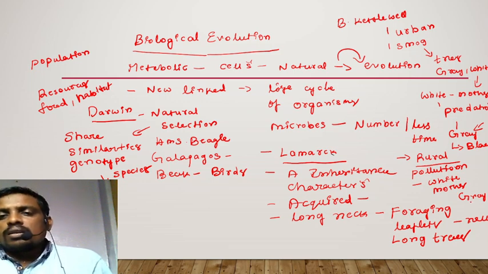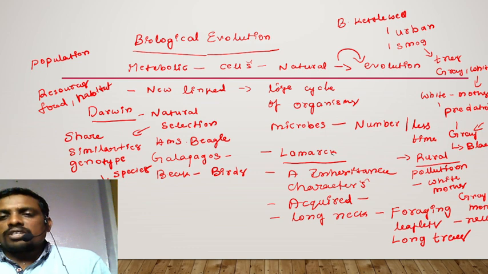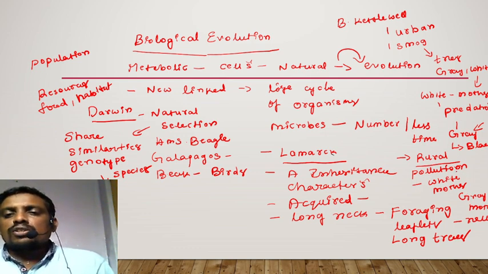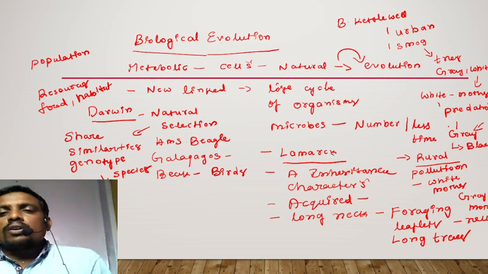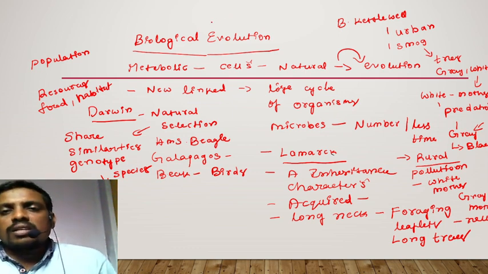The grey color moths are easily visible to the predators and eaten by them. Hence, the grey color moth population decreased. So white color moths have natural selection in the rural area. Grey color moths have natural selection for survival in the urban area. This is one more classical example for evolution conducted by Kettlewell.